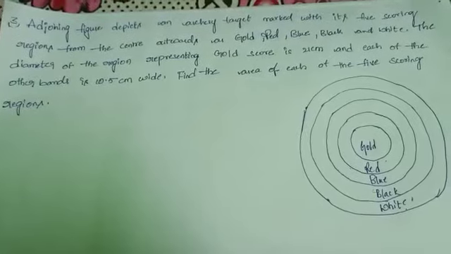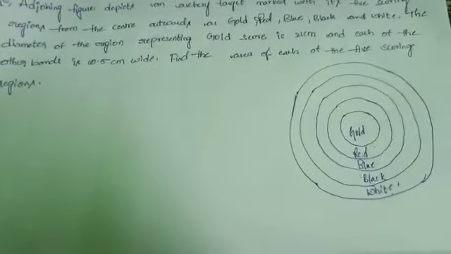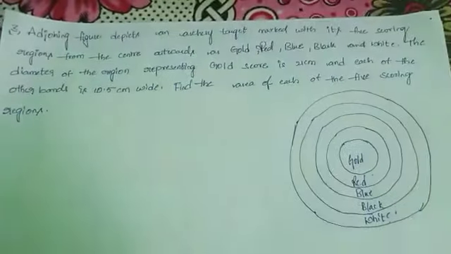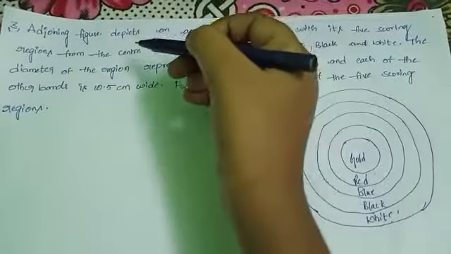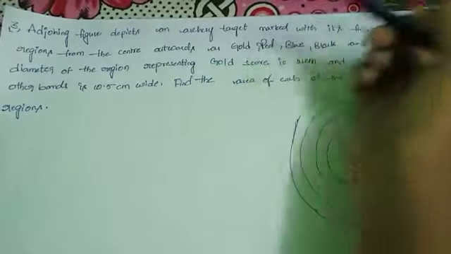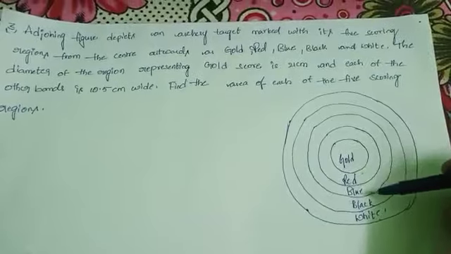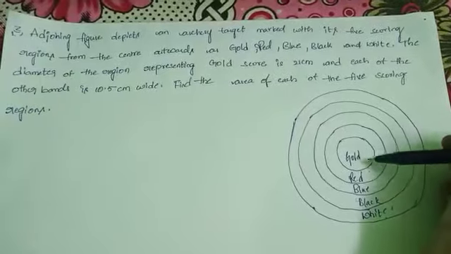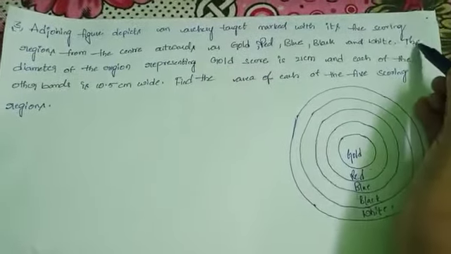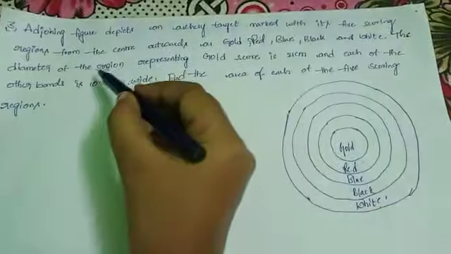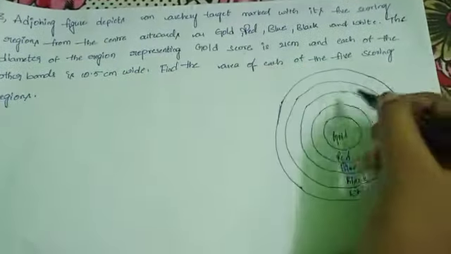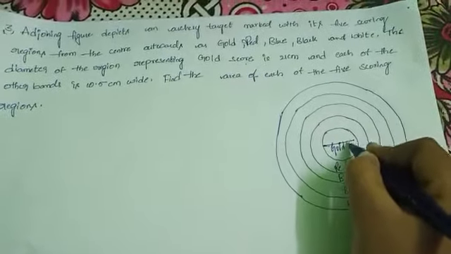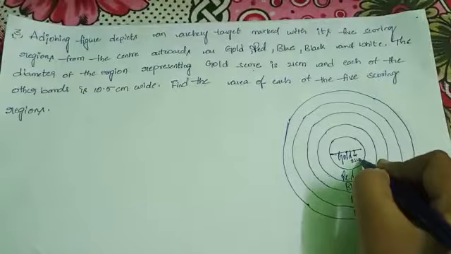Let's discuss a third question in areas related to circles. First read the question. The adjoining figure depicts an archery target marked with its 5 scoring regions from the center outwards as gold, red, blue, black, white. Here we have 5 scoring regions. The diameter of the region representing gold score is 21 centimeters.